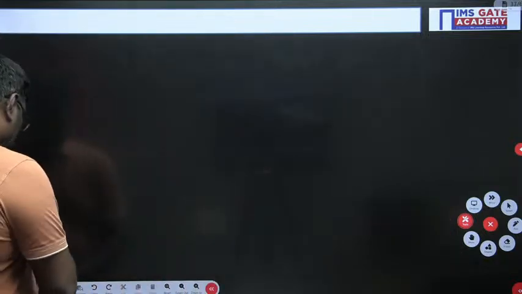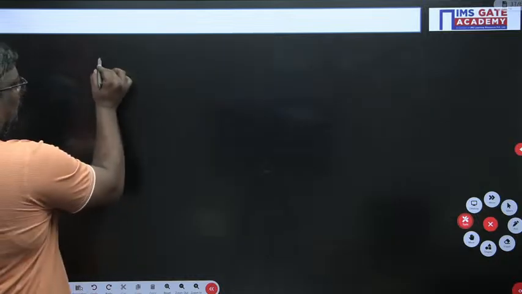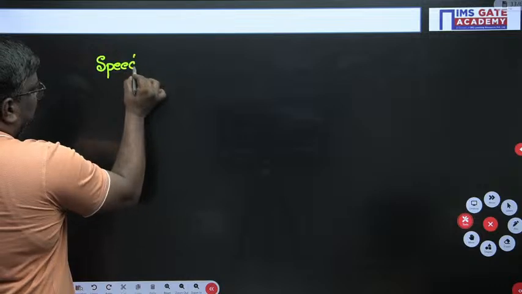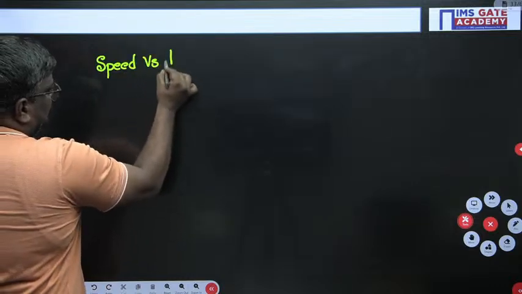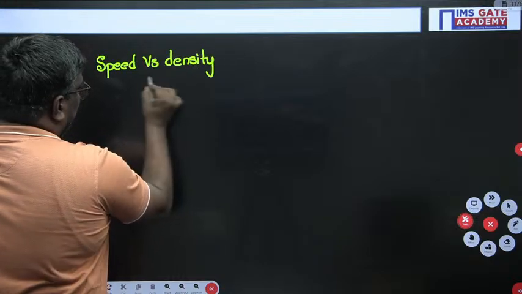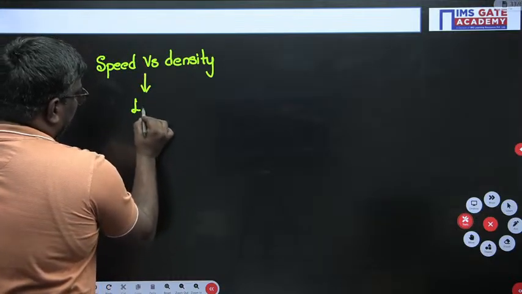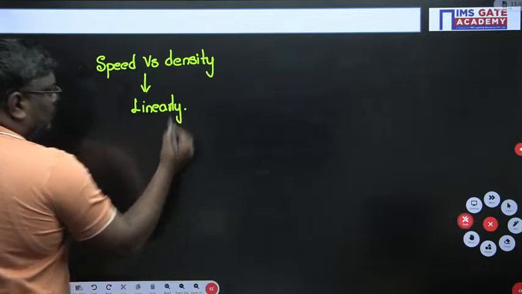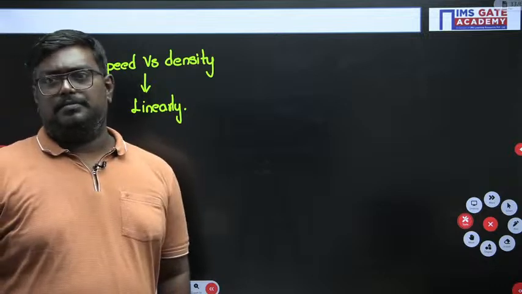Now see students, whenever these kinds of questions are given, you should always remember that speed versus density varies linearly according to which model, sir? According to the Greenshield model.